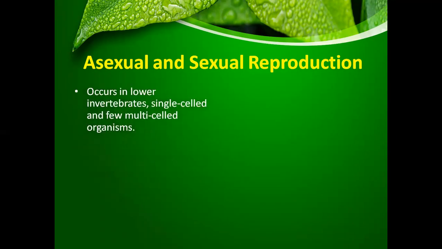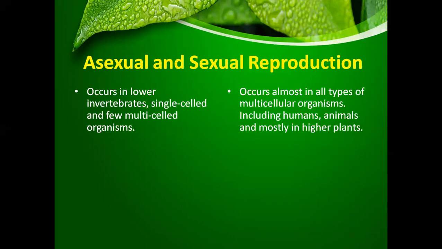If we talk about asexual reproduction, it does not involve two parents and gametes are not formed. So no gametes are needed in asexual reproduction. Now, in which types of organisms does asexual reproduction usually occur? Since two parents are not required, this type of reproduction occurs usually in unicellular organisms or rarely in very few multicellular organisms.